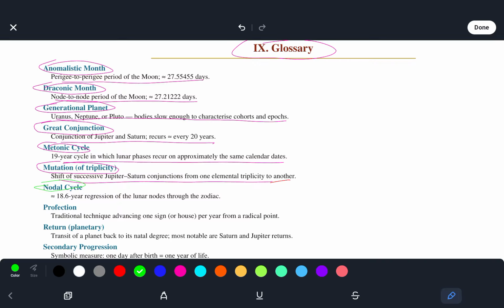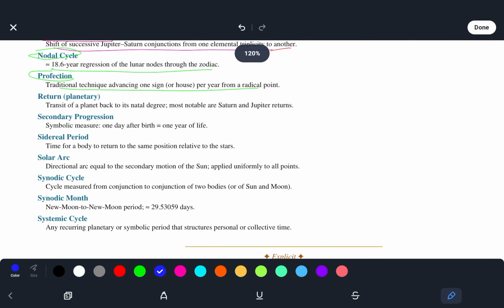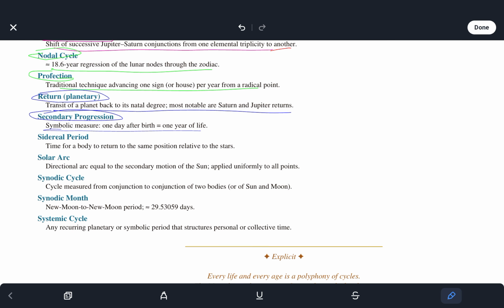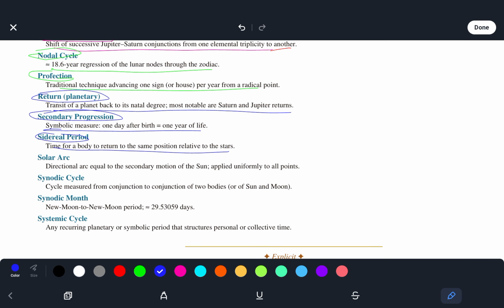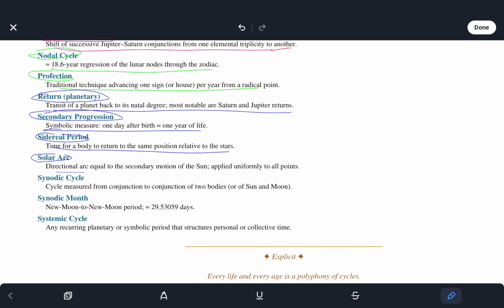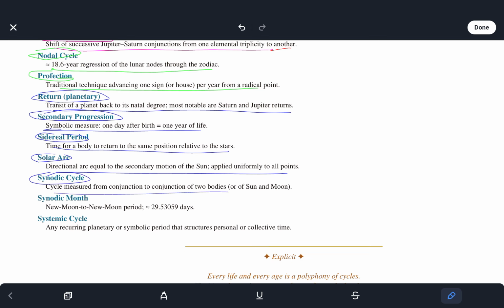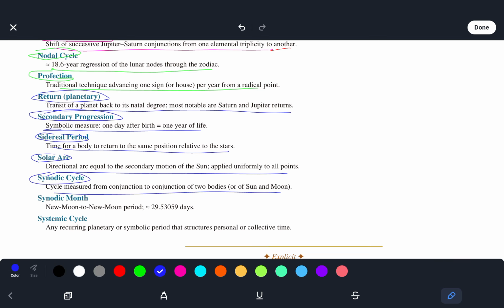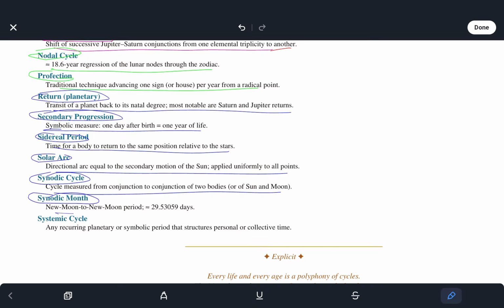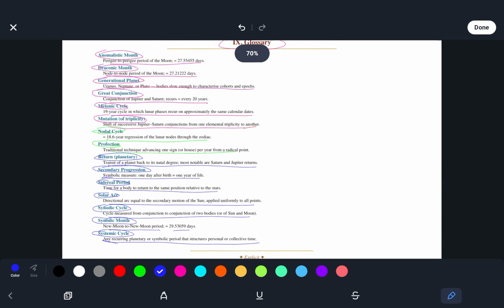The nodal cycle is the 18.6-year regression of the lunar nodes through the zodiac. Profection, traditional technique advancing one sign or house per year from a radical point. Return, planetary transit of a planet back to a single degree, most notable are Saturn and Jupiter returns. Secondary progression, symbolic measure. Sidereal period, time for a body to return to the same position relative to the stars. Solar arc, directional arc equal to the secondary motion of the sun, applied uniformly to all points. Synodic cycle, cycle measured from conjunction to conjunction of two bodies, such as sun and moon. Synodic month, new moon to new moon period. And a systemic cycle, any recurring planetary or symbolic period that structures personal or collective time.